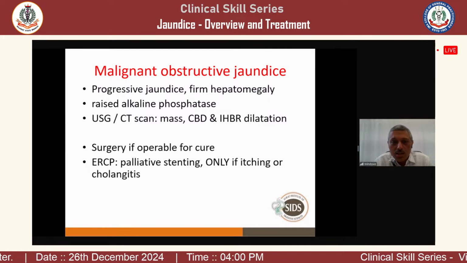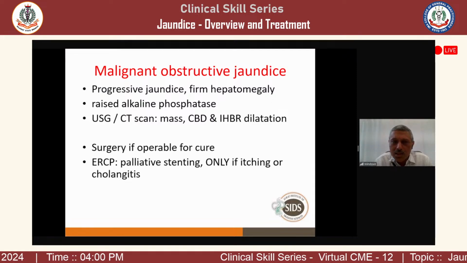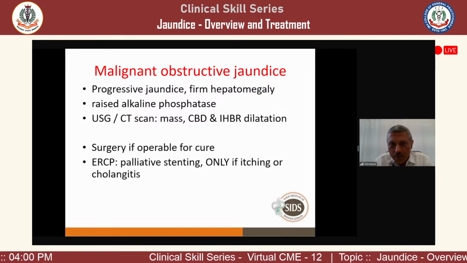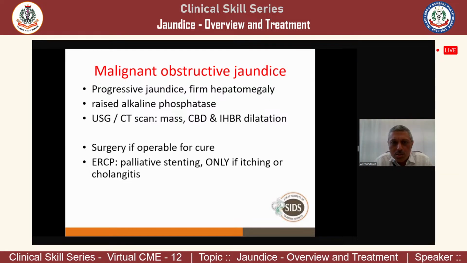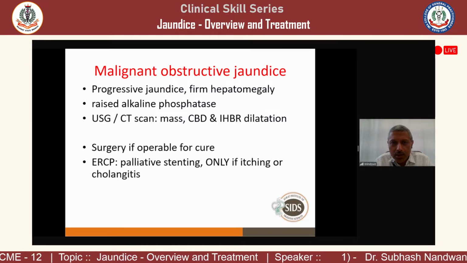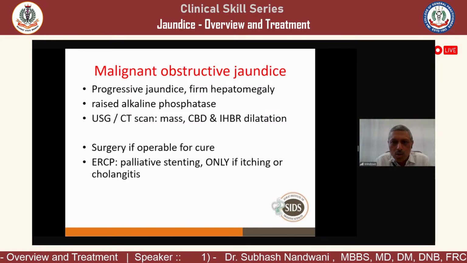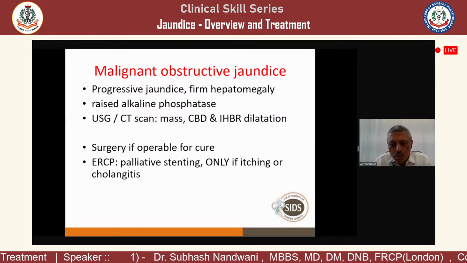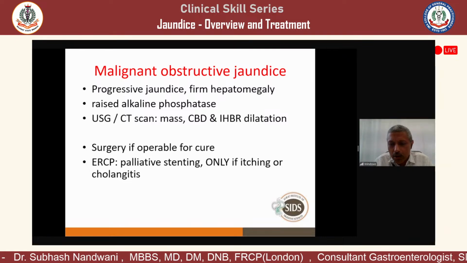Now, how do you do stenting? Stenting is indicated only for two conditions: when there is cholangitis or itching. If the patient says itching is there and is disturbing his quality of life, or there is cholangitis. Cholangitis means pain, fever, jaundice. This is the Charcot triad: pain, fever, and jaundice. So if it is cholangitis, then you have to do stenting. If there is no cholangitis and no itching, you can leave the patient. The jaundice is there, but that is a cosmetic problem. Then there is no need to do stenting.